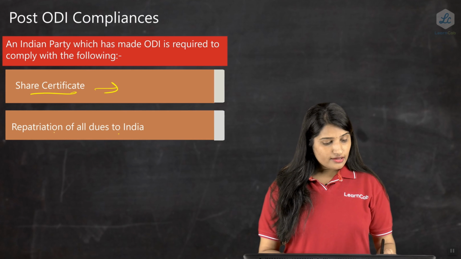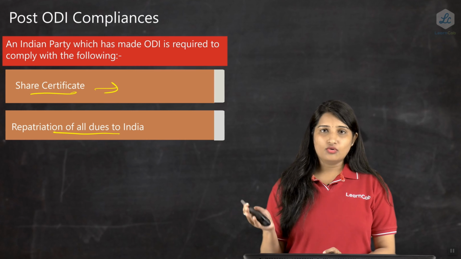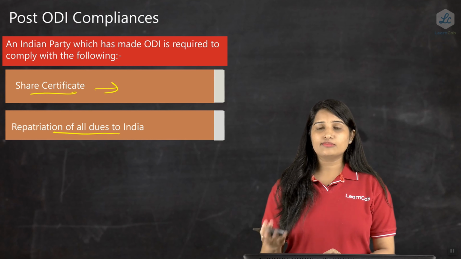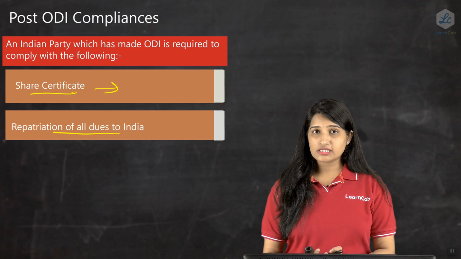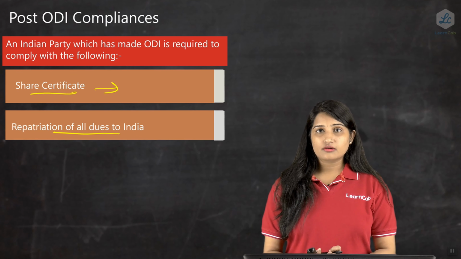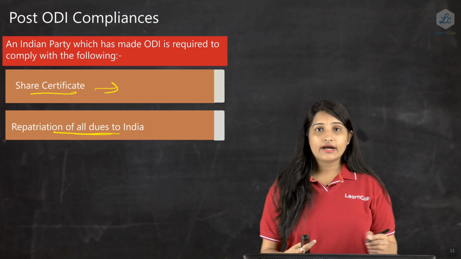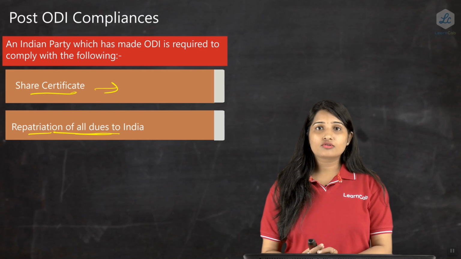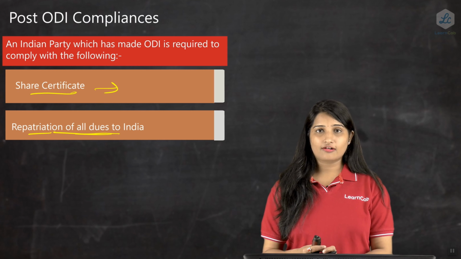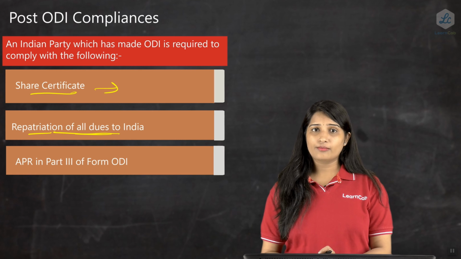The next one is repatriation of all the dues to India. So I have a wholly owned subsidiary outside India, and I keep doing exports outside India. The realization of those export proceeds, or repatriation of the dividends and interest if a loan is given, all these have to be repatriated to India within 60 days from the day they have accrued. Within 60 days you need to repatriate all the funds to India. If the same is not done, then that will be a non-compliance.